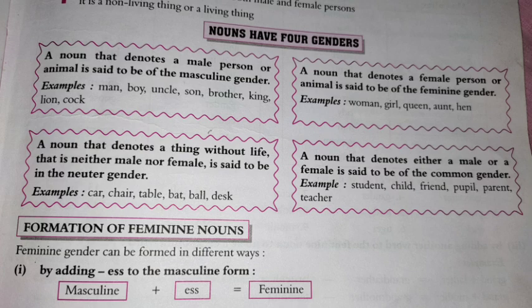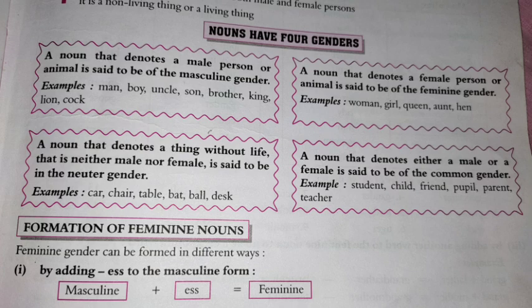Now, come on, formation of feminine nouns. How will we make feminine nouns? Here it is given: feminine gender can be formed in different ways. Number 1, by adding ESS to the masculine form. So everyone listen very carefully. If you see any masculine form of a noun, then you put that masculine word plus ESS, and you will get the feminine. Turn the page.